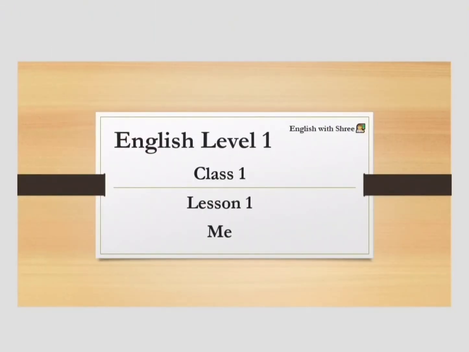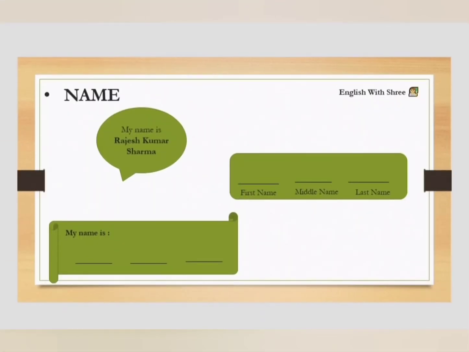Me. Our first topic is name. Here we are taking an example. My name is Rajesh Kumar Sharma. First name is Rajesh, middle name is Kumar and last name is Sharma. My name is Rajesh Kumar Sharma.